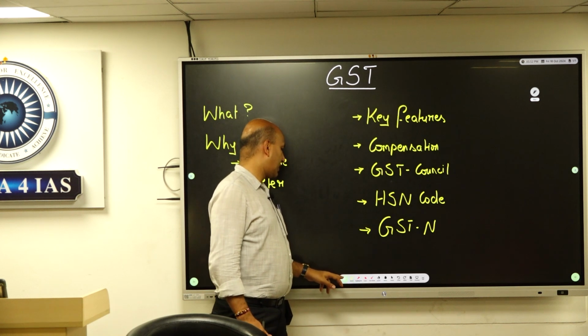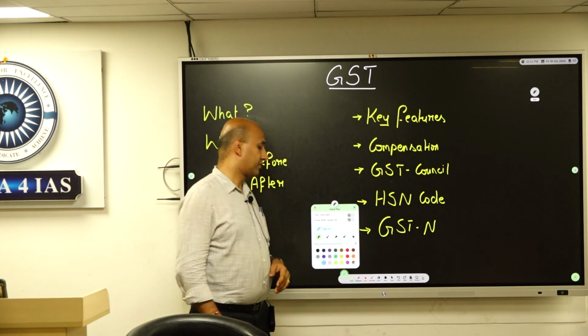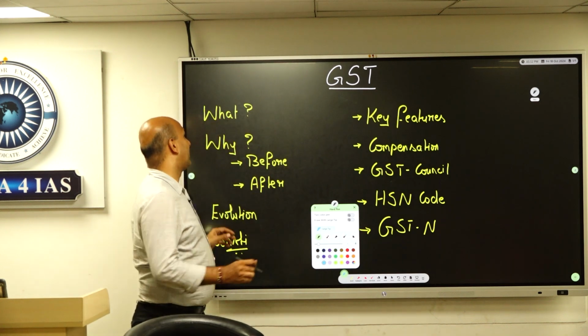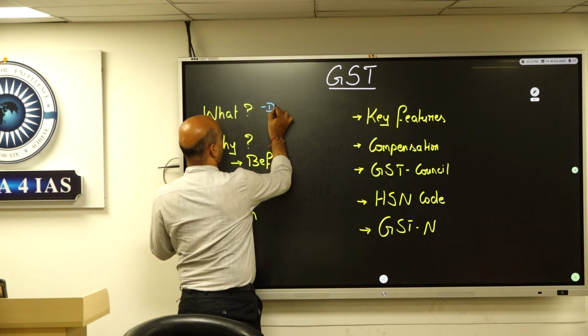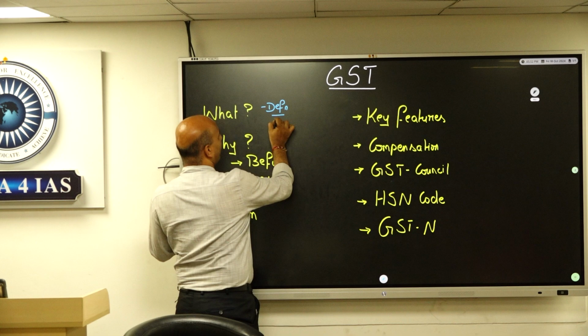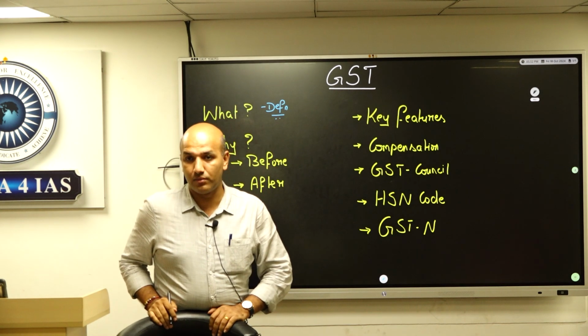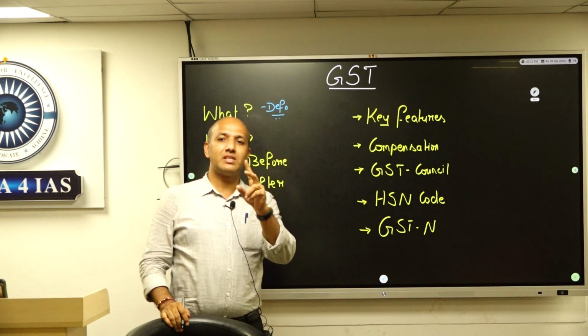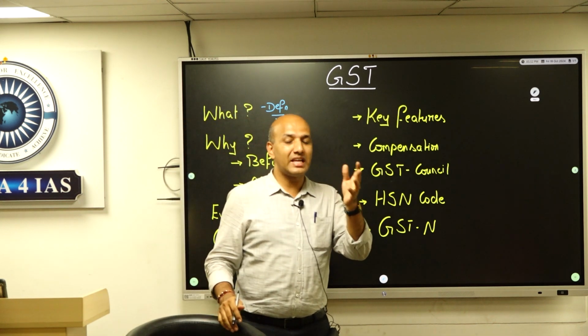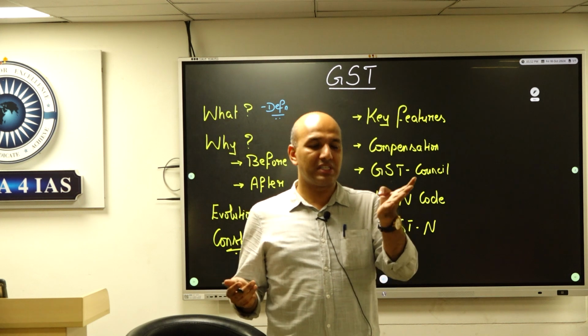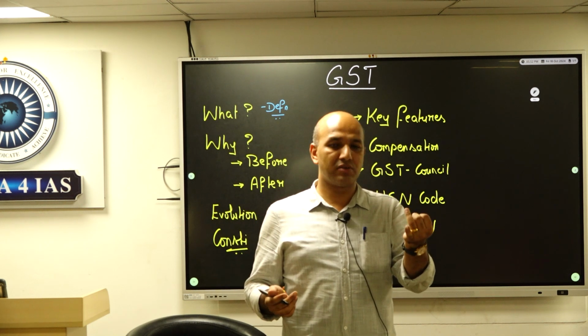Now to the first part of the question: what is GST? In simple terms, we are looking at the definition. We are asking how GST changed the scenario. When we looked at taxation, we said there are two types of taxes: direct tax and indirect tax. Direct taxes include income tax, corporate tax, property tax, wealth tax.